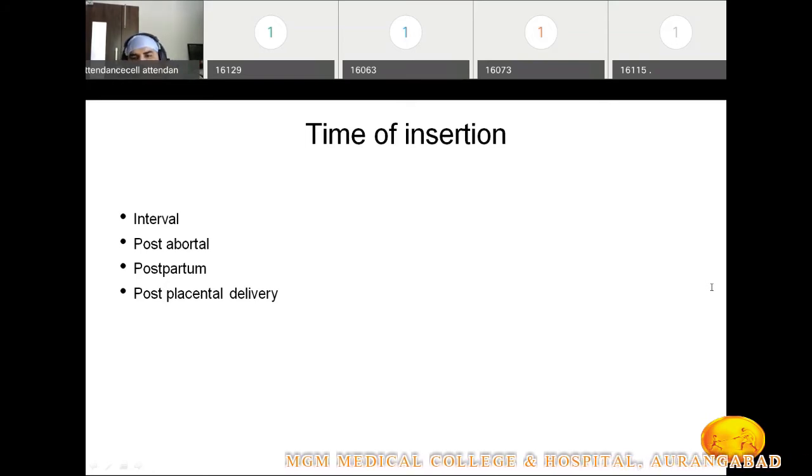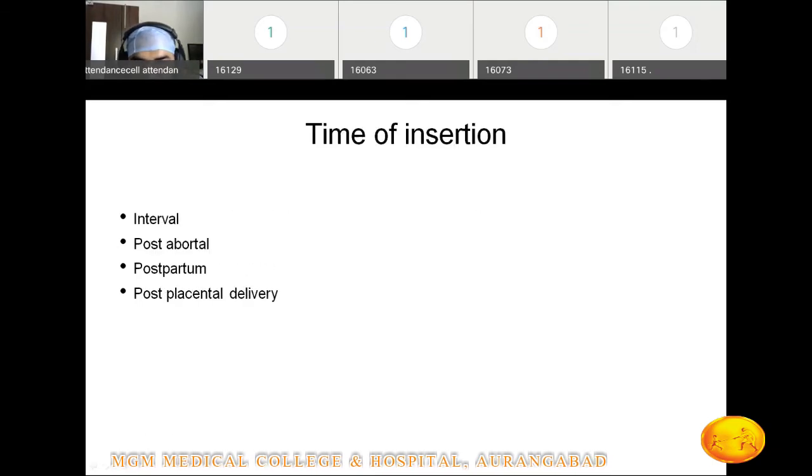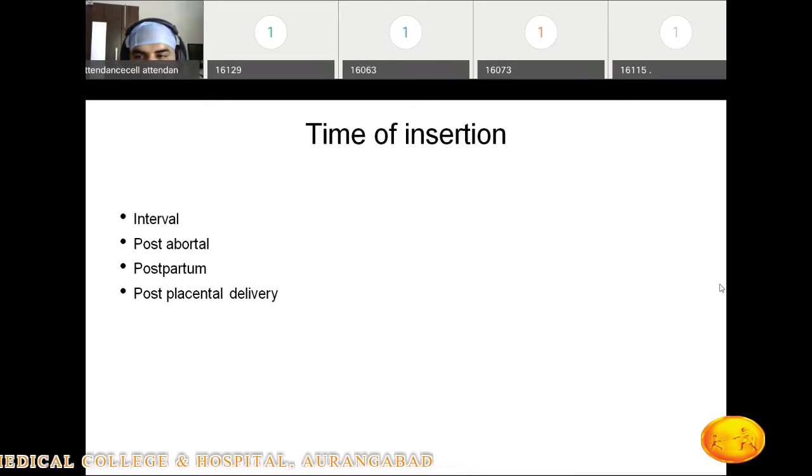Cervix is soft. Okay, we can say the os is open, right? The os is open because of the flow of the menses. And one more important point. What is that? The bleeding which occurred because of the insertion of the intrauterine device gets masked with the bleeding of menstruation. The patient doesn't worry about that bleeding. So the masking of the bleeding is one point. Second is the os is open, and third is we get confirmation that the patient is not pregnant. So this is the interval insertion.